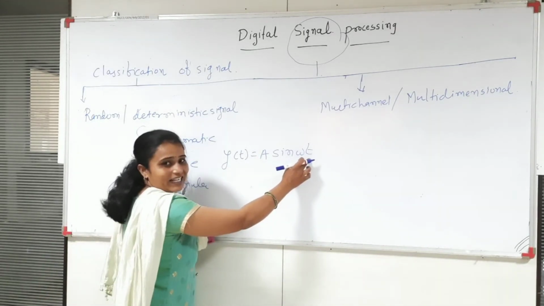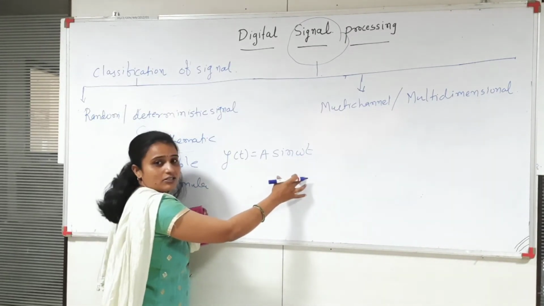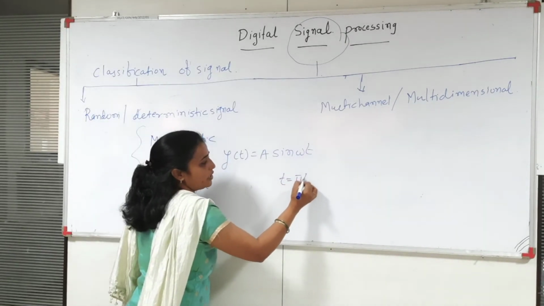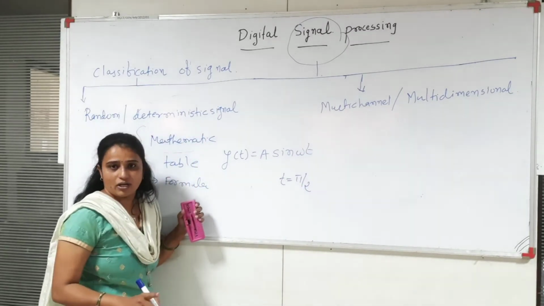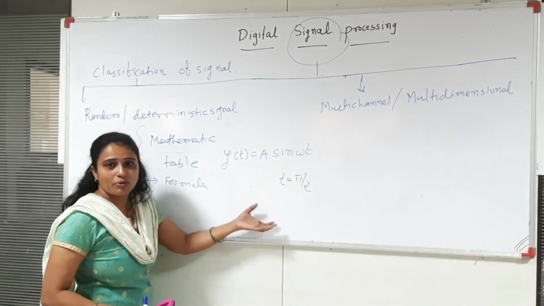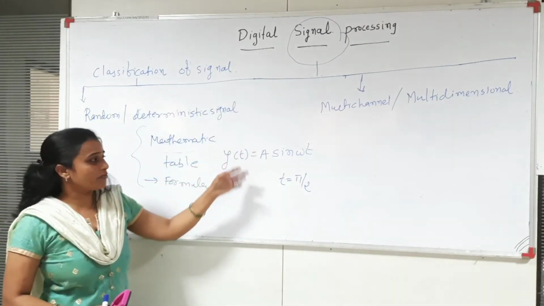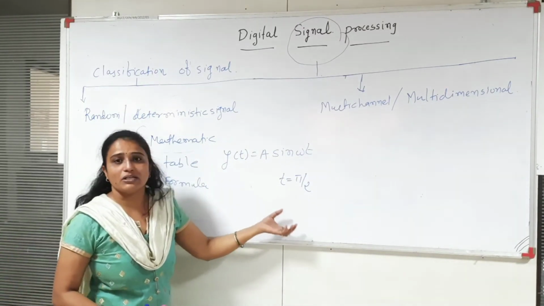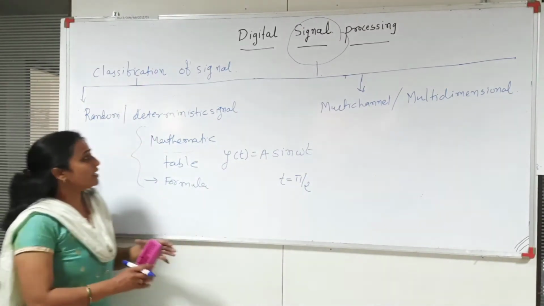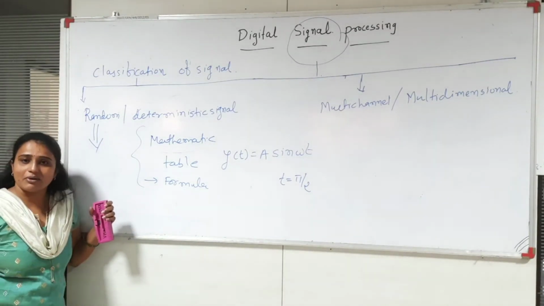As we know, at t equal to 0, y of 0 for a sine wave is always 0. And at t equal to pi by 2, it is always 1. So it's a fixed value, it's fixed information. That type of signal is known as a deterministic signal. That means there is no probability in the signal. But the random signal consists of those signals which are not represented by any mathematical form.